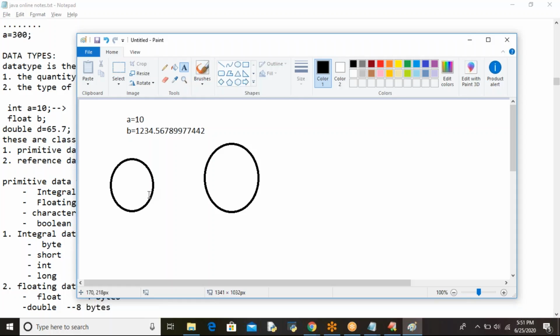In that small amount of memory, this a value will fit perfectly. What about the b value? It doesn't fit here because it's a very small memory. The b value cannot fit into this small amount of memory. But the system has considered the a value, so it allocates a small amount of memory for a and b. In that small amount of memory, a is fitted properly and b cannot fit.